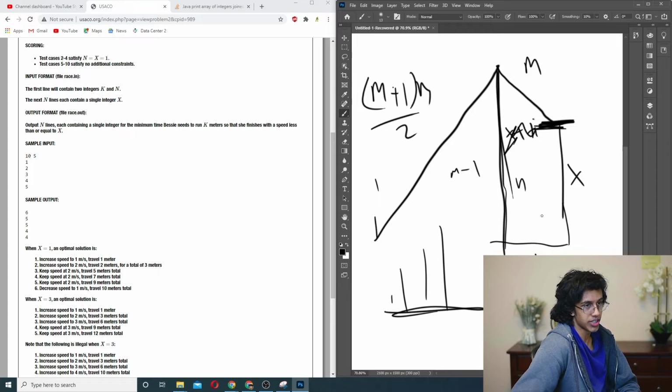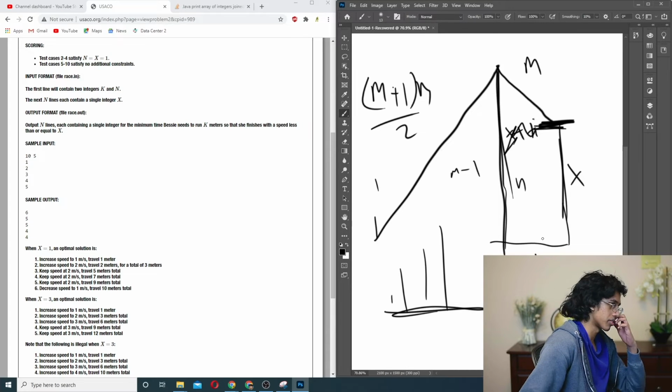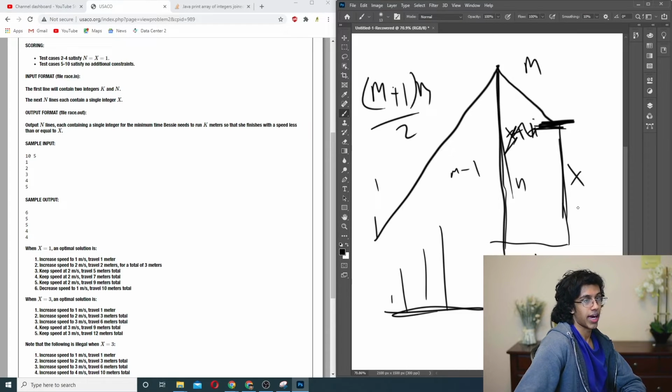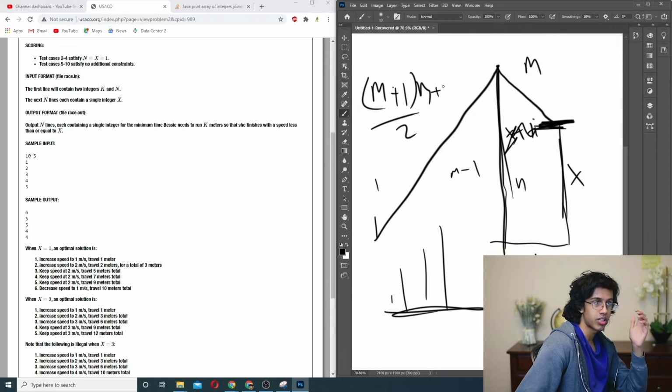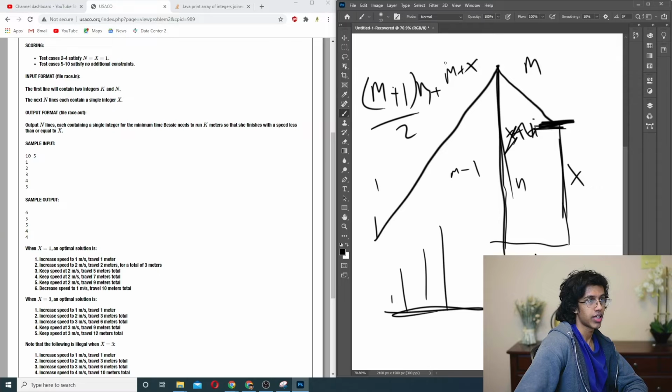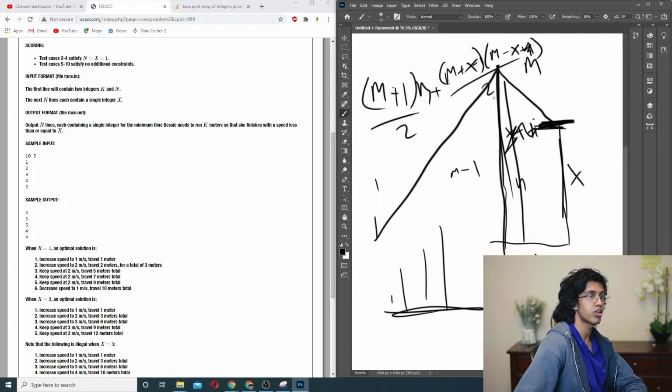And now I need to find the sum of these distances. So that's just going to be m plus x, times m minus x over 2, plus m plus x, and then the number of pairs, which is m minus x plus 1 over 2. And that will give you this thing. But we have 1 extra. Oh yeah, this should be m minus 1, because you start from here, and this should be m minus x. So m plus x minus 1, there.